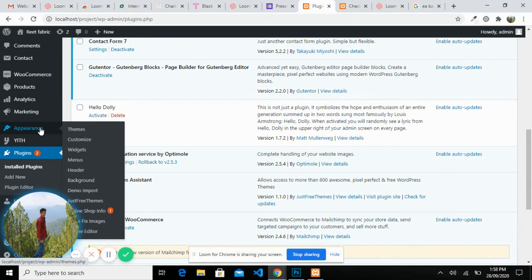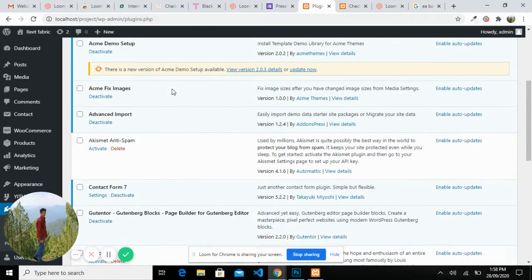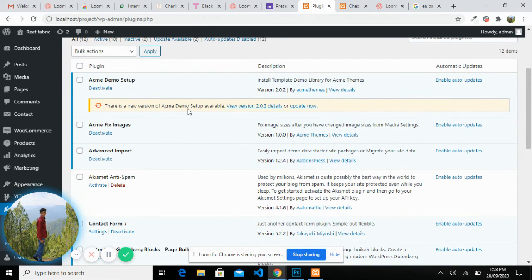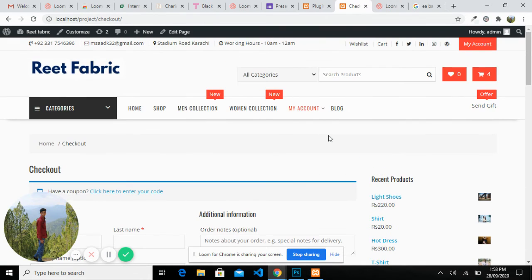The theme we use is Just Online Shop, which I downloaded from WordPress.org, and these plugins are also downloaded from there. This is my project.